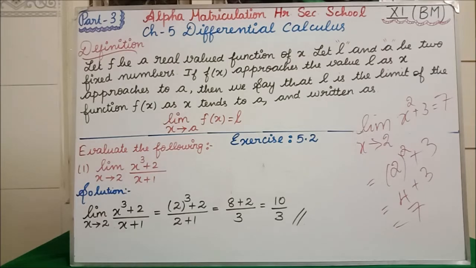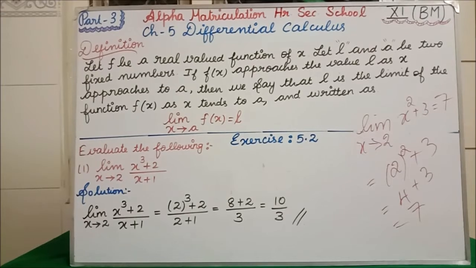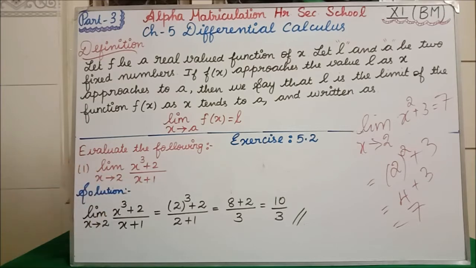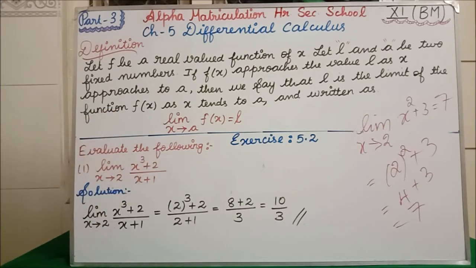First question, we are having totally 6 subdivisions, isn't it? So this is your first subdivision. Now you see the question: limit x tends to 2, x cube plus 2 divided by x plus 1. This is our function f of x.